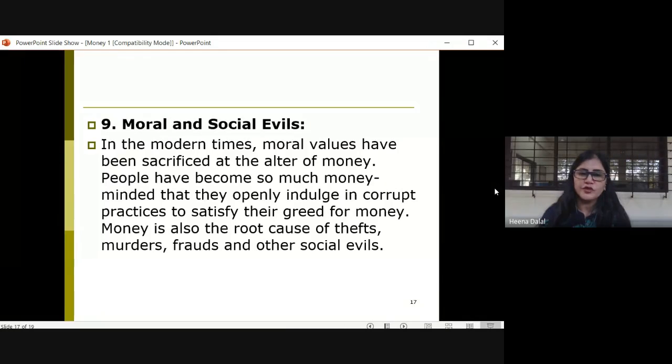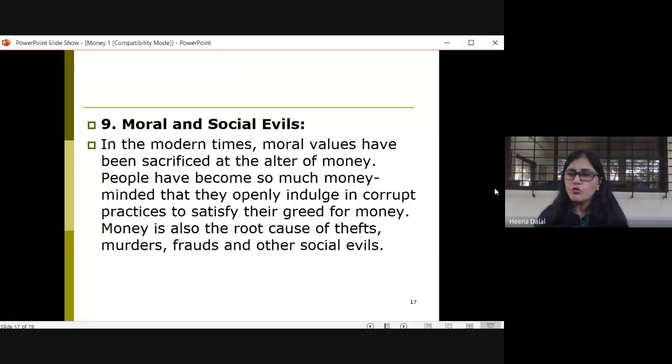So many evils are created in the economy. So many problems we are seeing in the economy, correct? People have forgotten the moral values. See, excessive use of money has led to the sacrifice of moral values at the cost of money, right?